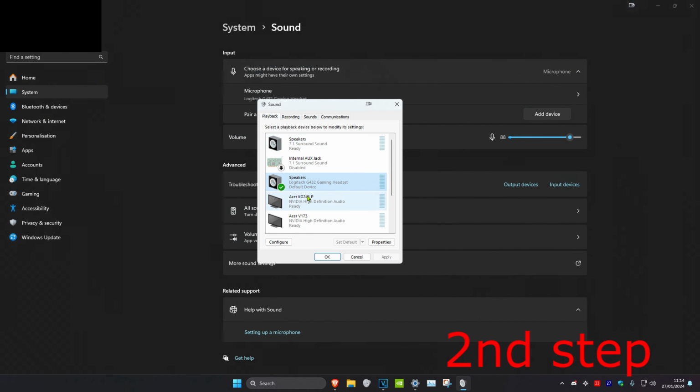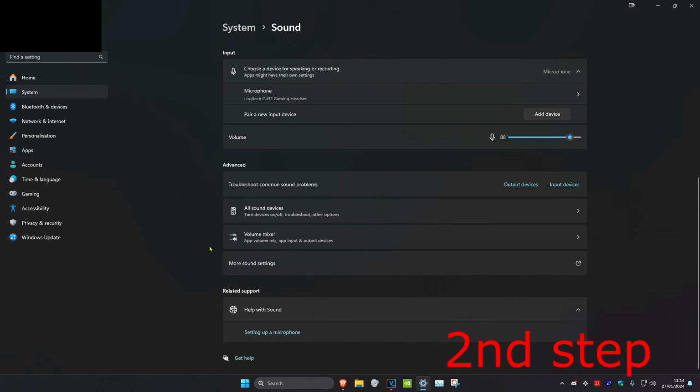And then you want to find your speakers. You want to make sure that it says default device on it. Click on set default right here and then the green tick will appear. Now once you do that, click on OK. Now once you complete both these steps, you want to restart your computer and then the problem should be fixed.